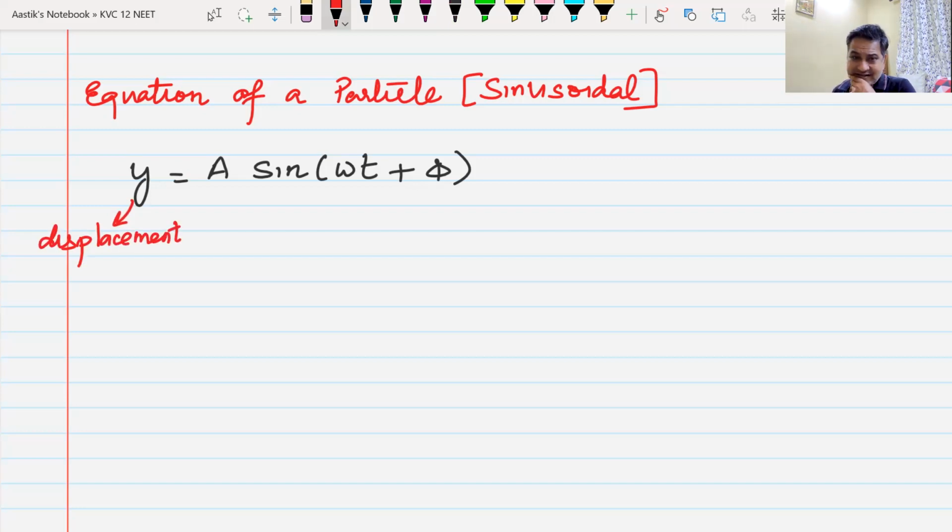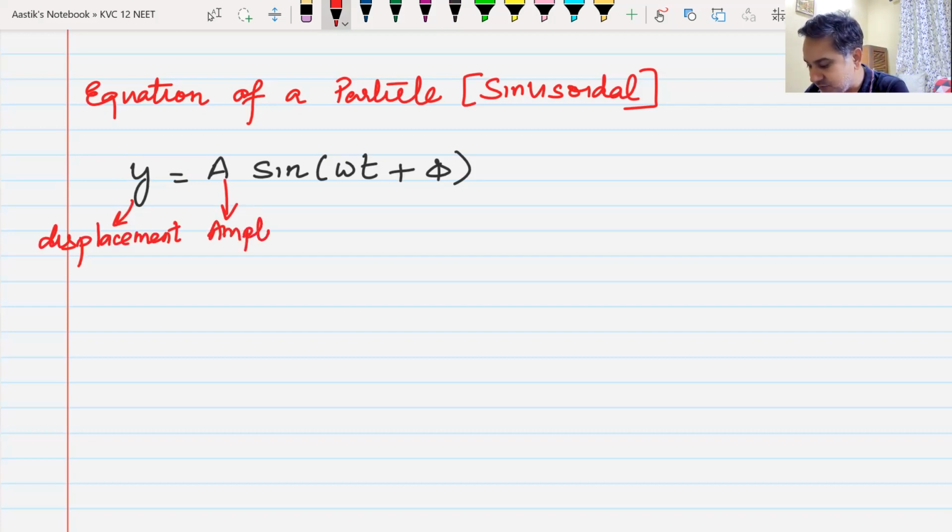Very well done. Then, since you know that this is y, can you also tell me what is this A in this equation? What is this A? Yes, amplitude. Amplitude of the wave or amplitude of the particle.